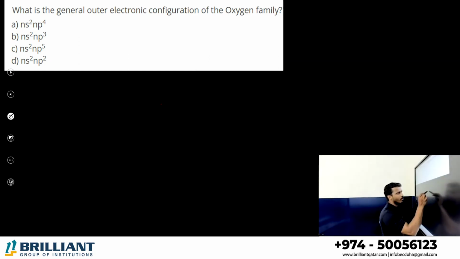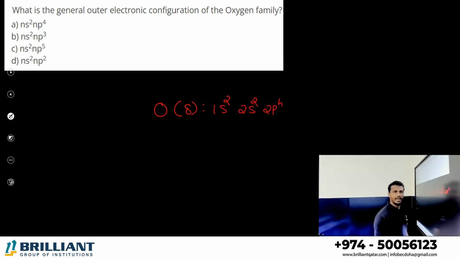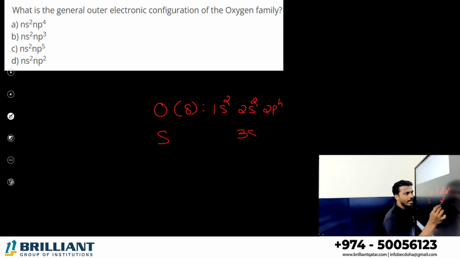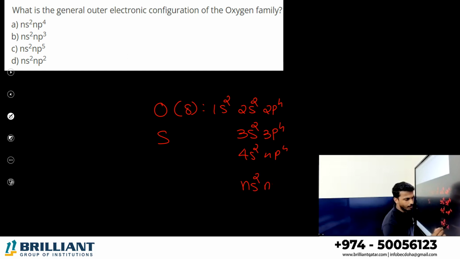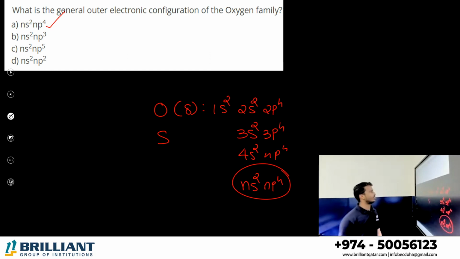Oxygen, atomic number 8, is 1s2, 2s2, 2p4. Coming to sulfur, it finally comes to 3s2, 3p4. The next one is 4s2, 4p4. So generally what we can say is ns2, np4. This will be the general electronic configuration of the oxygen family, ns2, np4.